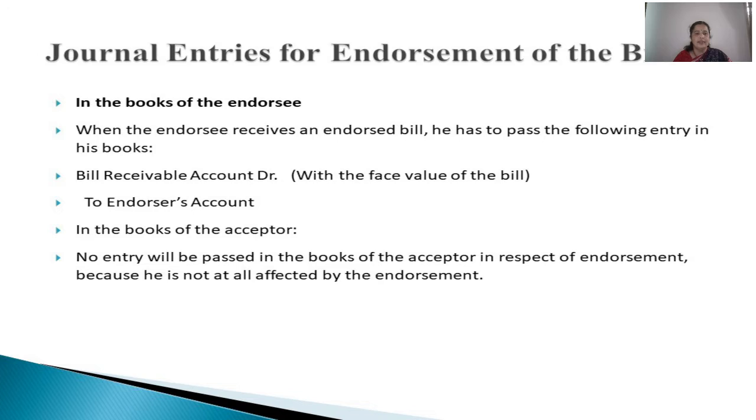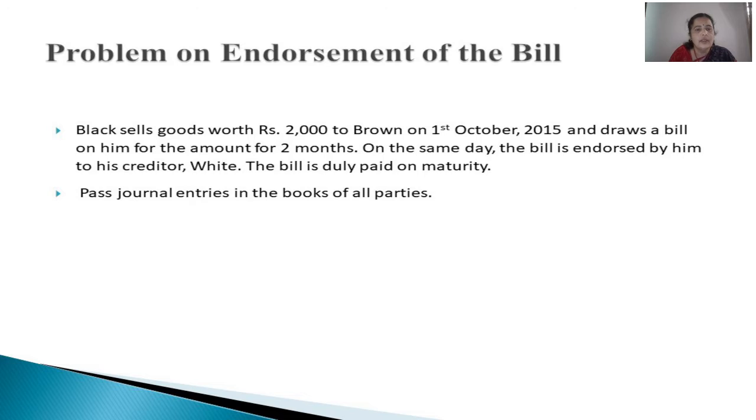Then the acceptor. What about the journal entries to be passed in the books of the acceptor? No entries to be passed in the books of the acceptor regarding endorsement. The reason being, he is not at all a party related to endorsement, because in case of endorsement only two parties will be there, endorser and endorsee.